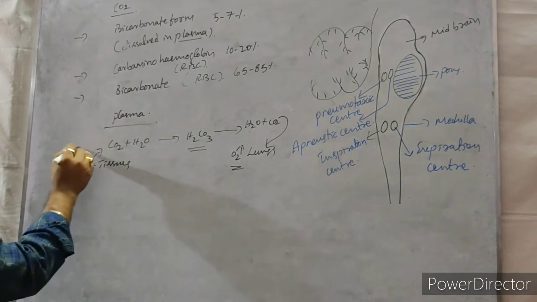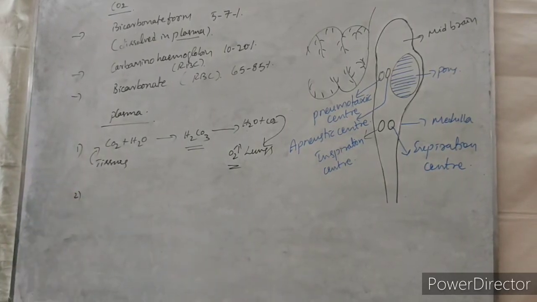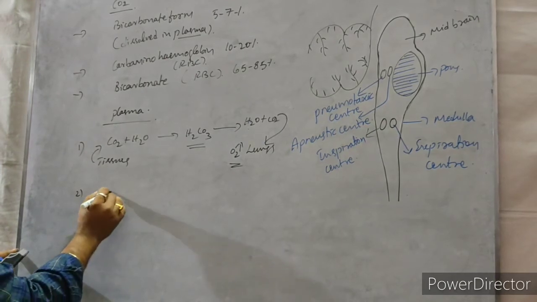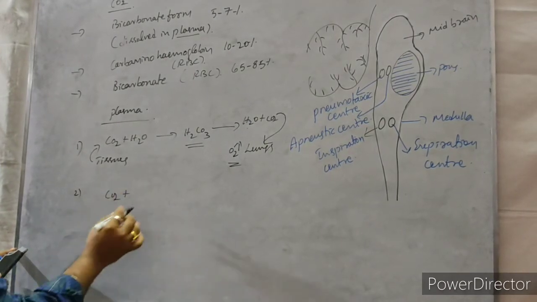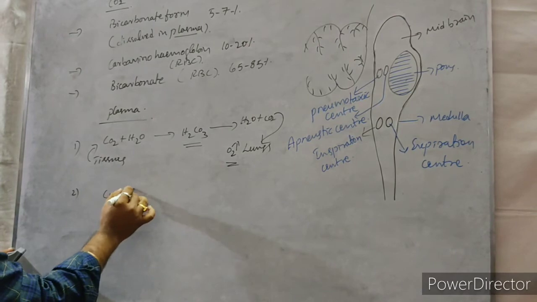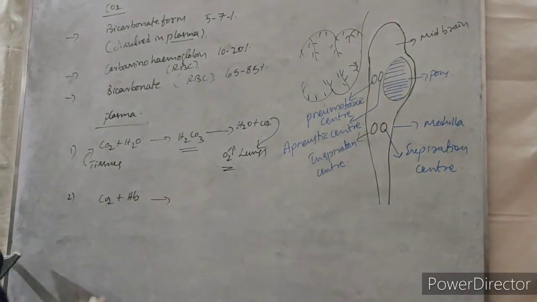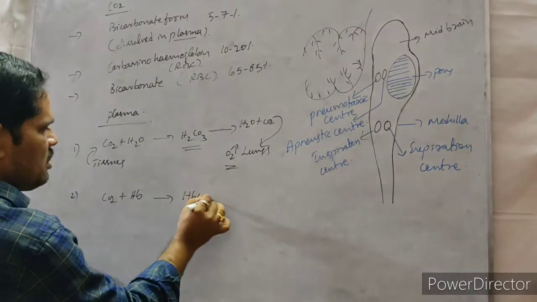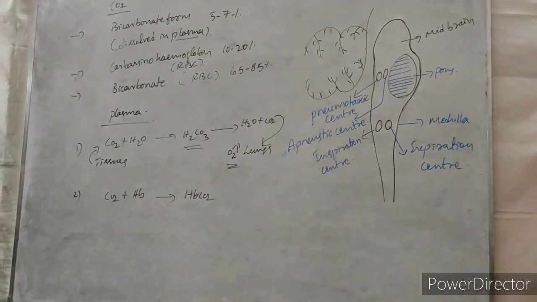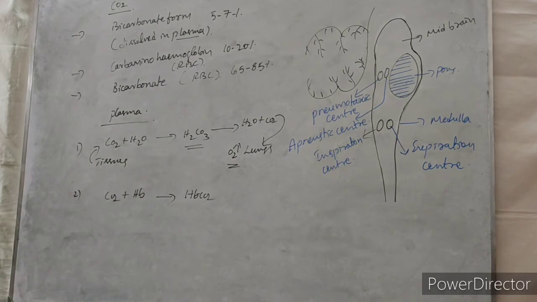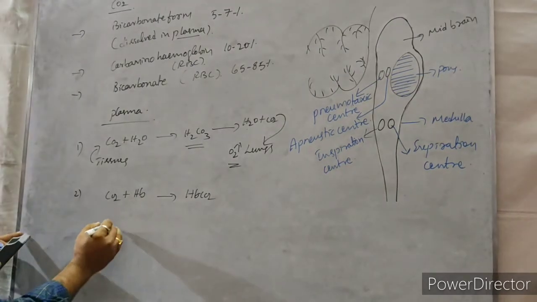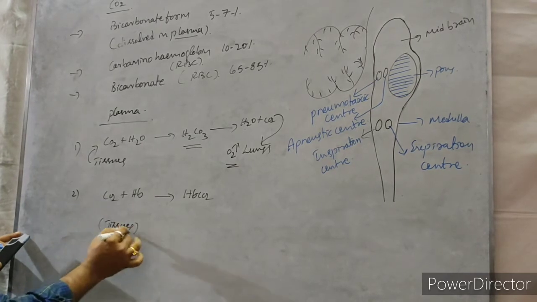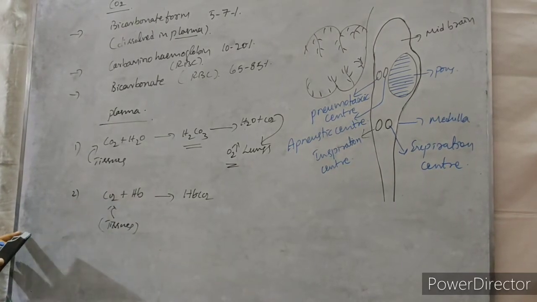The next one is carbamino hemoglobin. Carbon dioxide combines with the RBC having the hemoglobin to form carbamino hemoglobin. This is what we call carbamino hemoglobin, where carbon dioxide is produced in the tissues.